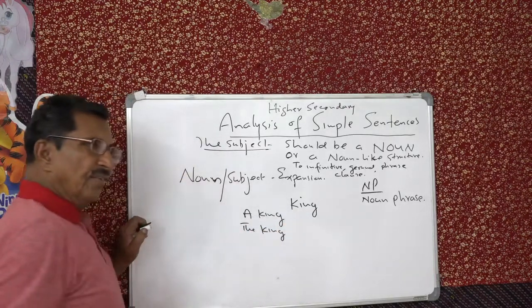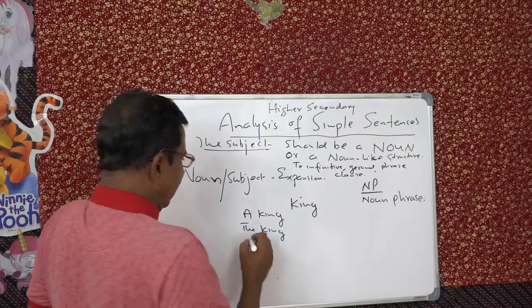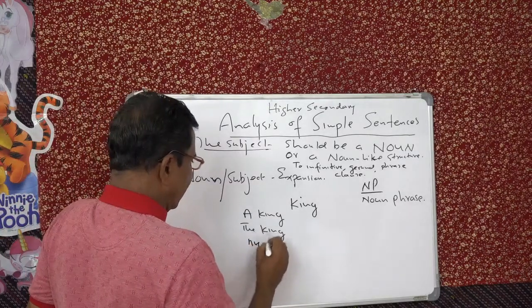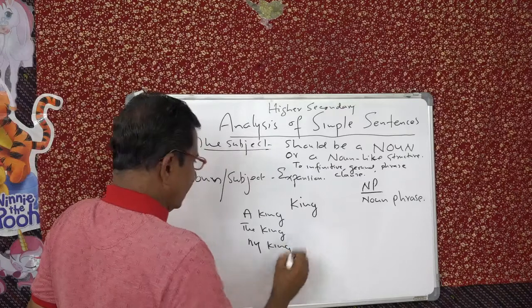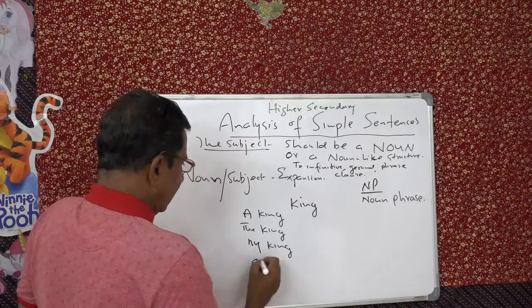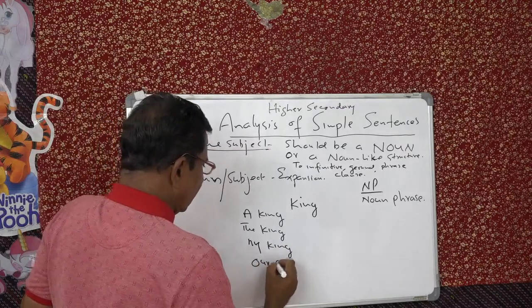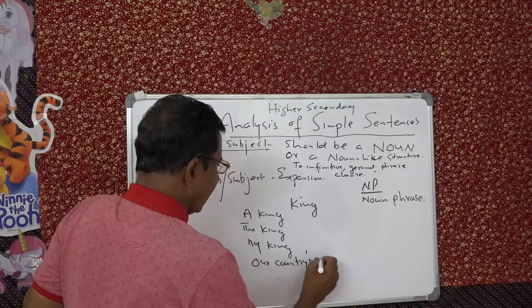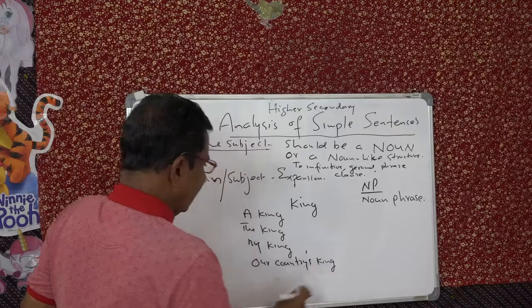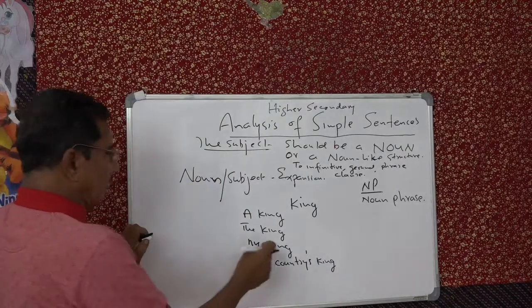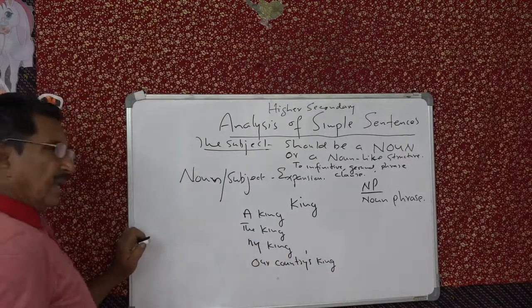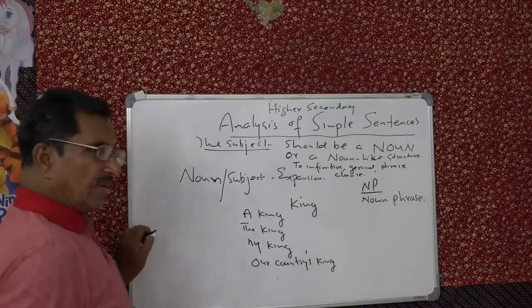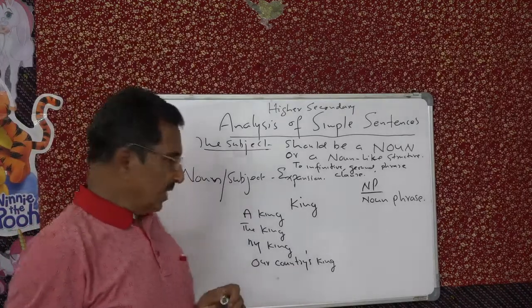See? Definite article. Then, my king. Isn't it? Our country's king. Possessive noun, possessive adjective, my. Possessive countries, our countries. Isn't it?